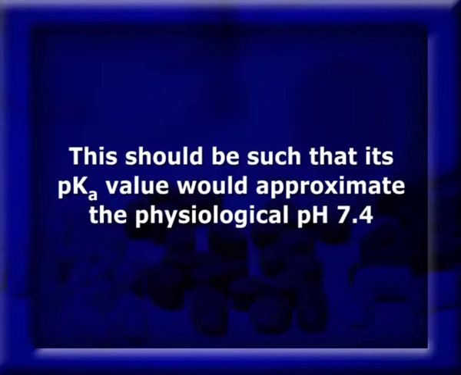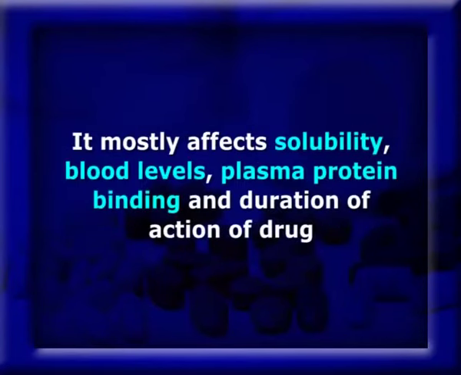N1 substitution can be varied. Aromatic or heteroaromatic rings can be placed as the R substituent. This should be such that its pKa value is approximately around the physiological pH 7.4. It mostly affects solubility, blood levels, plasma protein binding, and duration of action of sulfonamides.